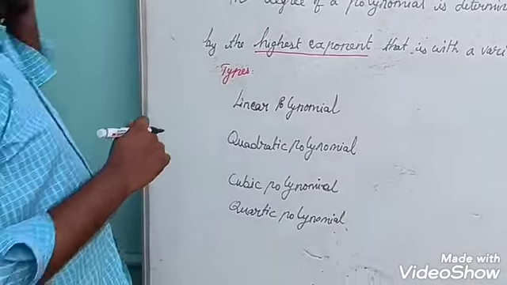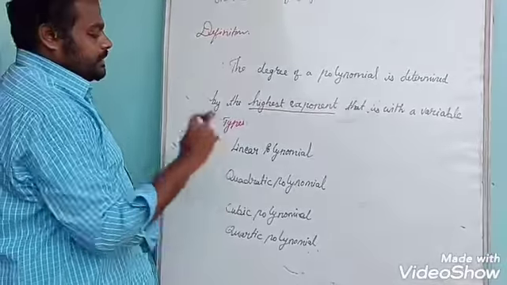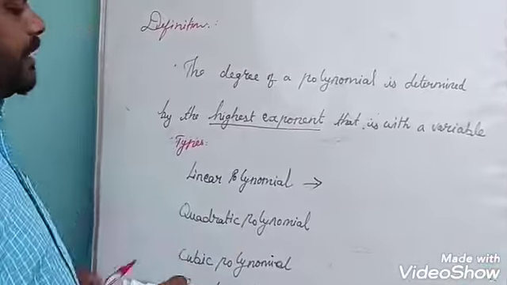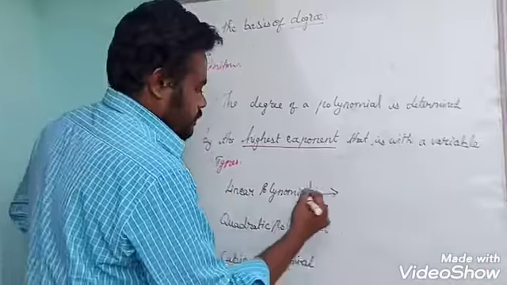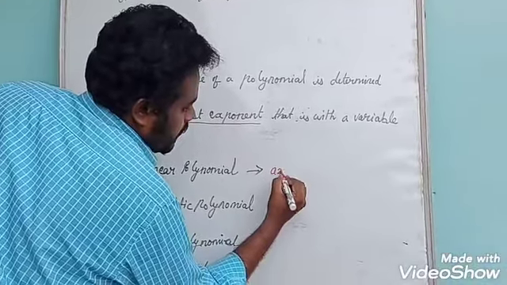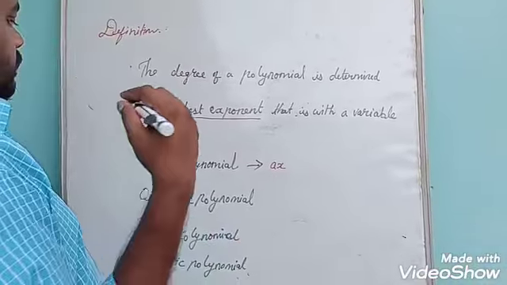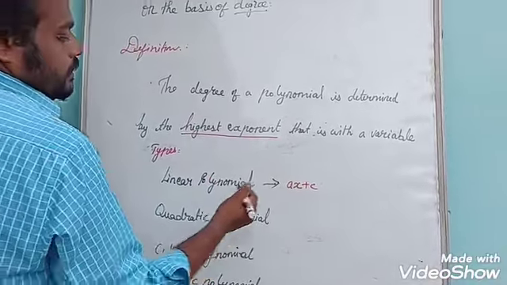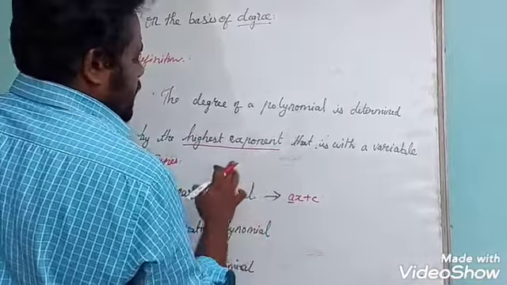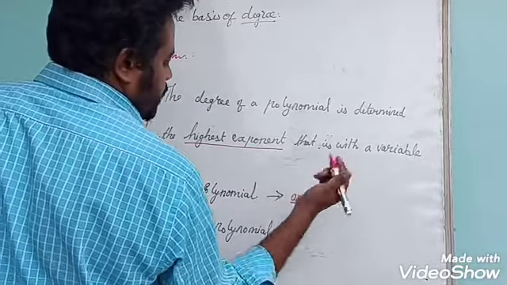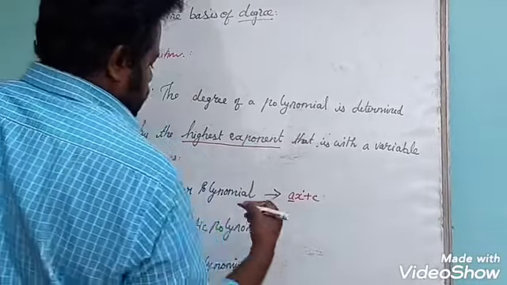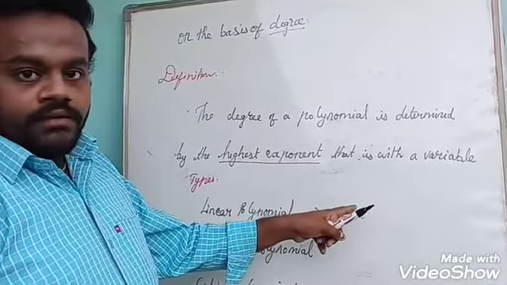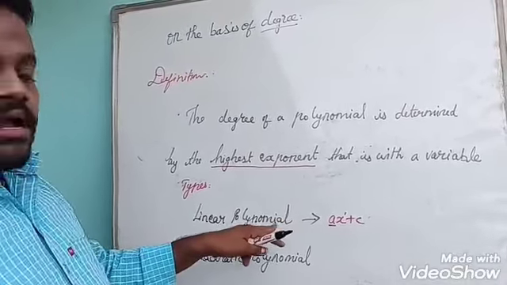Quartic polynomial. So four types. First one, linear polynomial. In a linear polynomial, the basic form is ax plus c. So here this is a constant and this one is a variable. The power is 1. So an expression which contains power as 1, we say it is a linear polynomial.